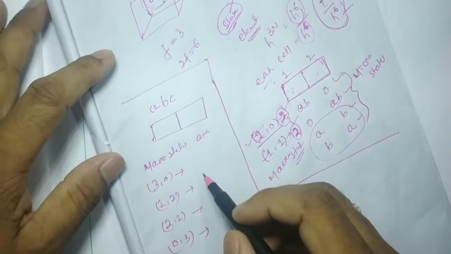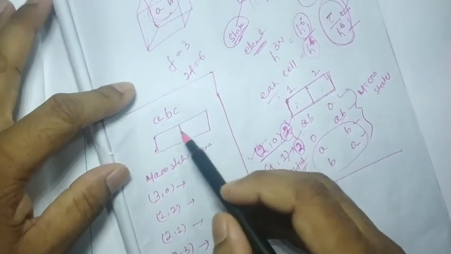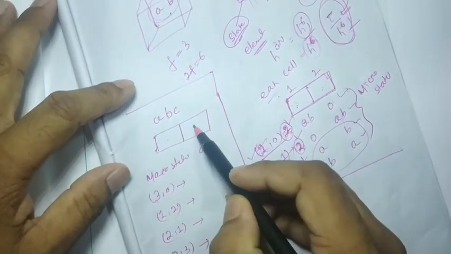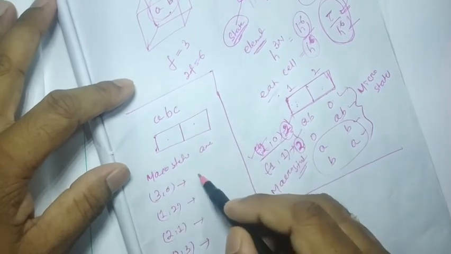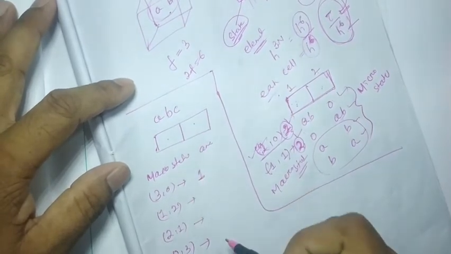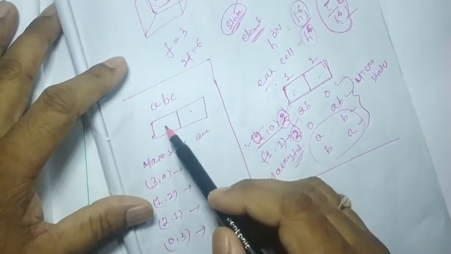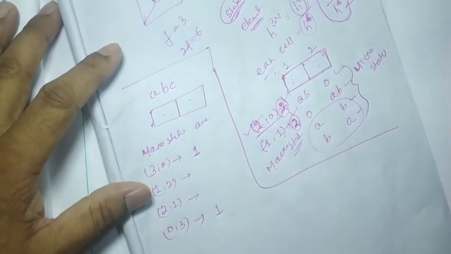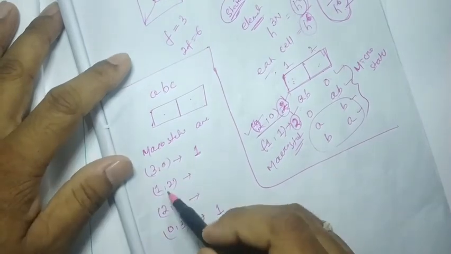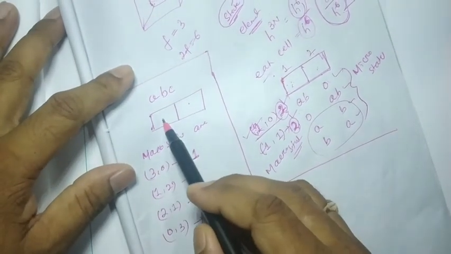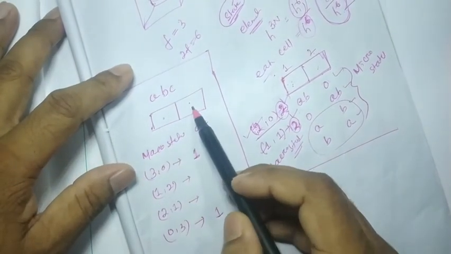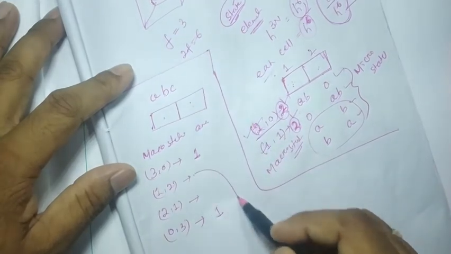The corresponding microstates: all three particles will be here and 0 particles will be here. That means the possible ways is 1. Likewise, all three particles will be here and 0 particles will be here. The possible way will be 1. Now, one particle will be here and the other two will be here.